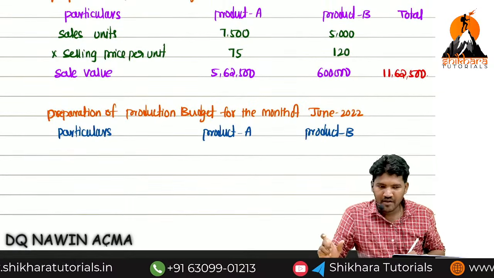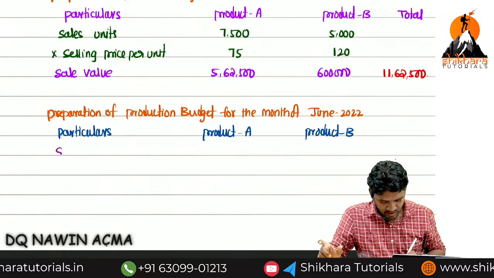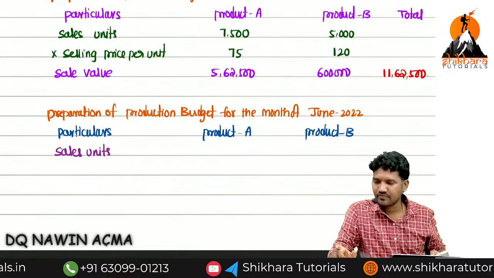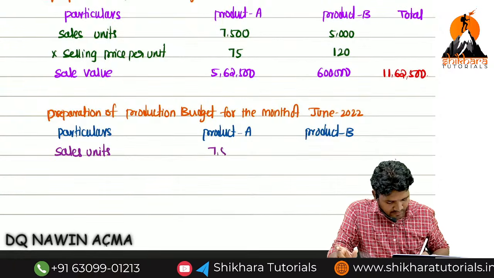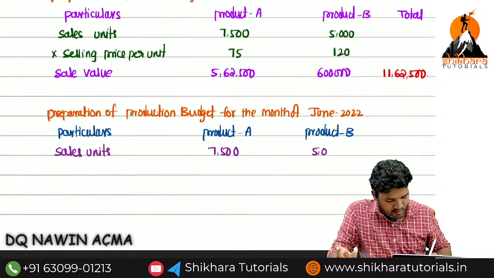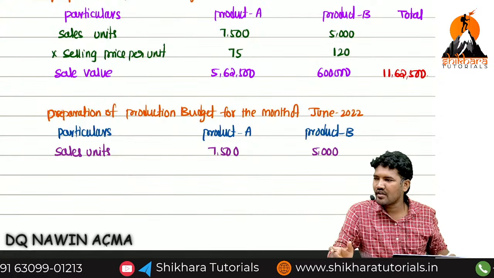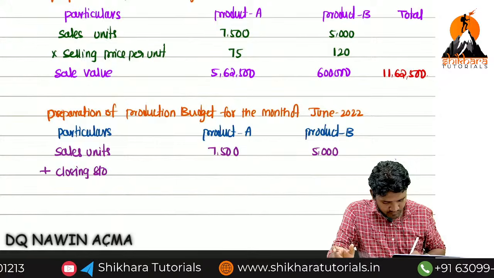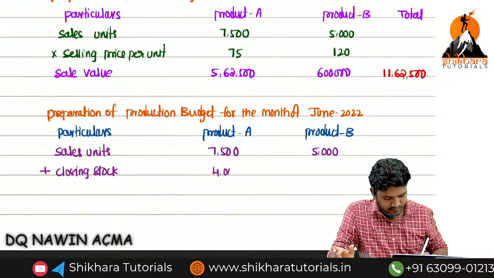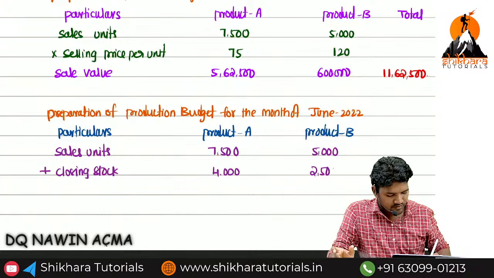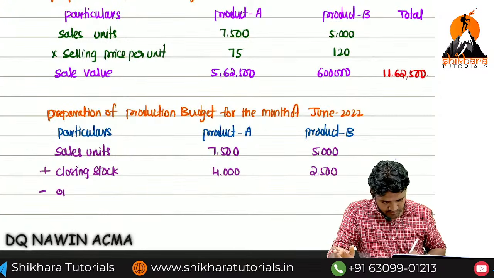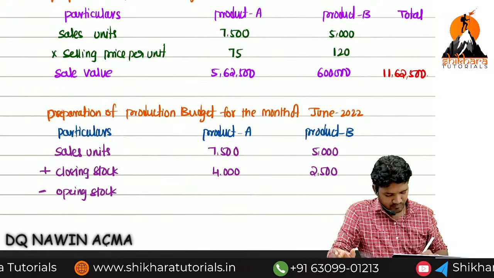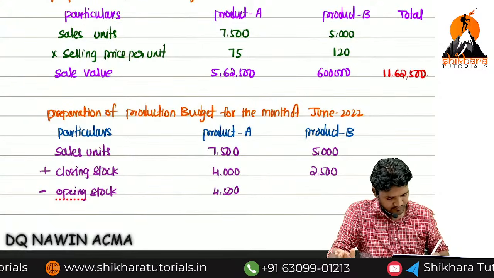Now what's the first formula? First word, sales, not sales, sales units. Now what about the sales units? 7,500, 5,000. What's the next in formula? Add closing stock. Add closing stock. 4,000, 2,500. Minus opening stock: 4,500, 2,000.